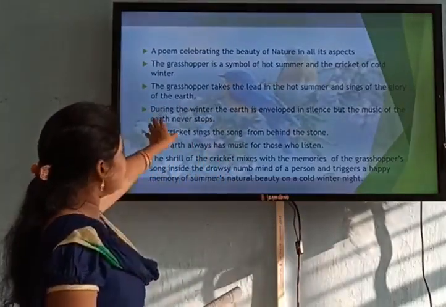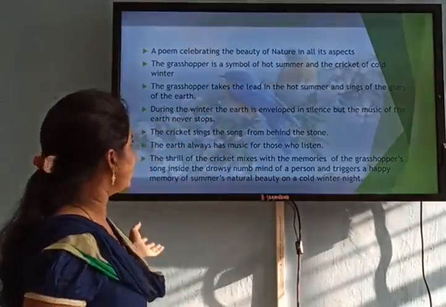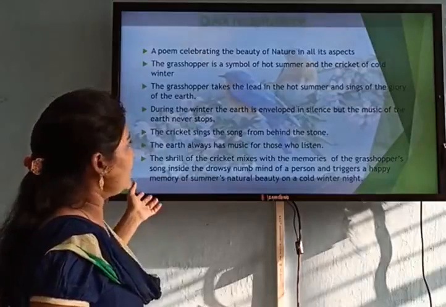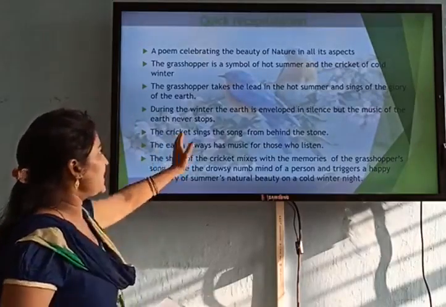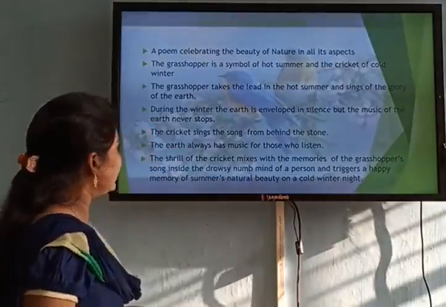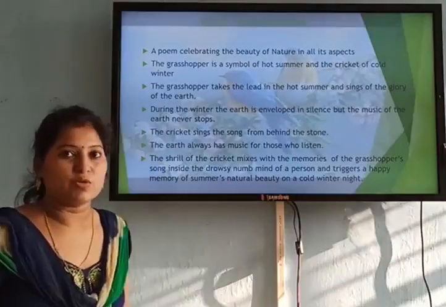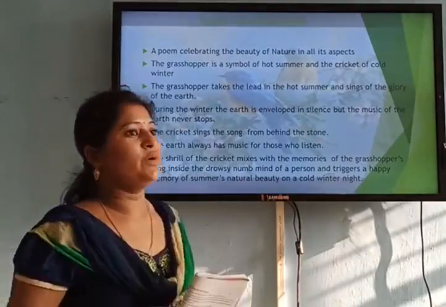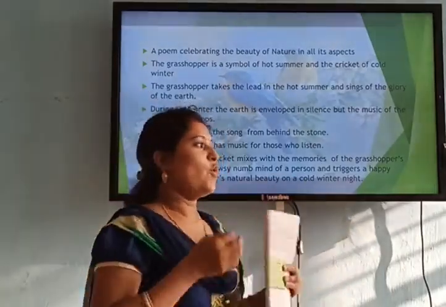So during the winter when the earth is completely silent, you can hear the music of the earth never stops. Why? Because you can see that the cricket is singing from behind the stone. You can easily get the sound. The earth always has music for those who listen. I already told you, if you unplug and take a walk in the lap of nature, you can understand that.